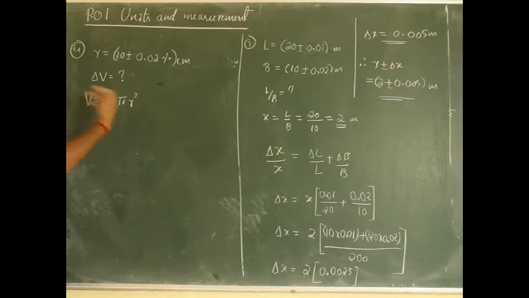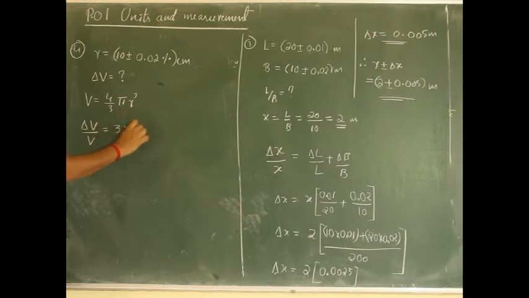Suppose according to the formula, the set of formulas you might be remembering, I want the relative error in this particular volume: delta V divided by V is equal to, the constants have no importance, so it is 3 into delta R divided by R. So this is the formula now.